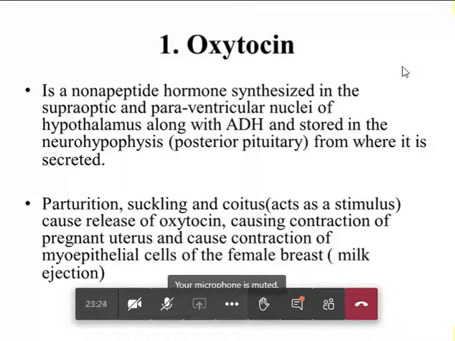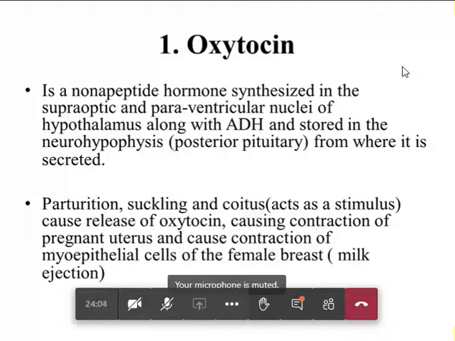And during parturition, that is during the birth of the baby, while the baby is suckling the breast, and during coitus, there is a stimulus for releasing oxytocin, causing the contraction of the pregnant uterus and also causing contraction of the myoepithelial cells of the female breast, leading to milk ejection. So whenever a child sucks the mother's milk, it will stimulate the hypothalamus and it will cause the release of oxytocin.